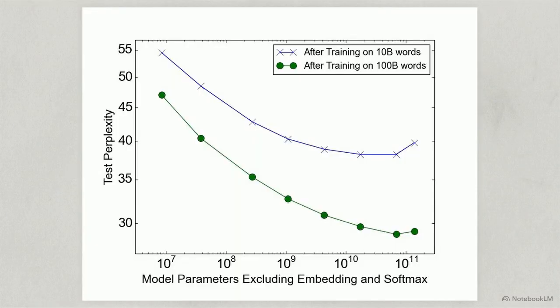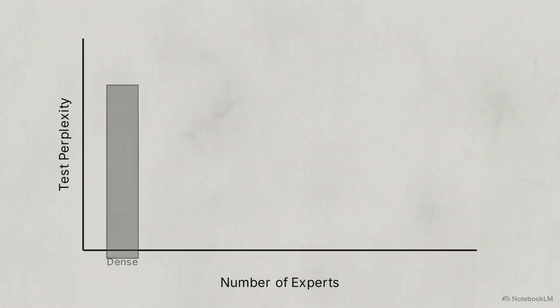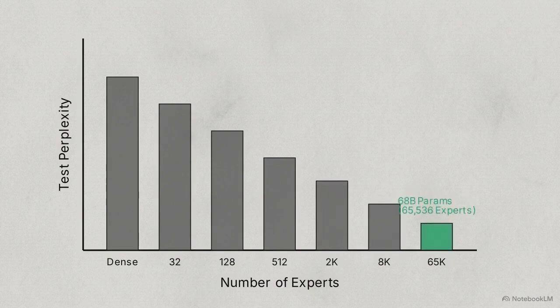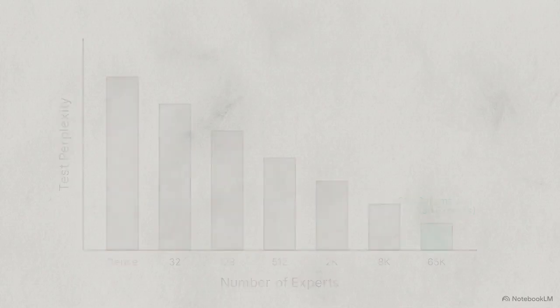This chart shows what happens when the sparse architecture is scaled to a massive 100 billion word corpus. The lower line tracks the perplexity dropping continuously as the parameters scale toward the 100 billion mark. The test perplexity plunges as the expert count scales up to 65,536. At this point, the system is operating as a functioning 68 billion parameter model, vastly outperforming dense baselines.